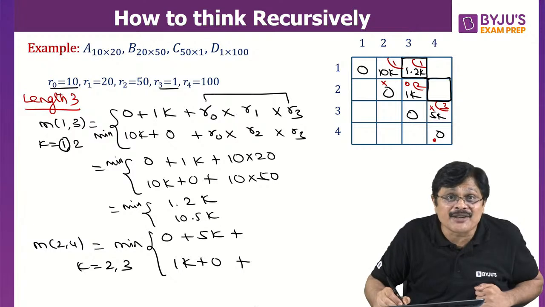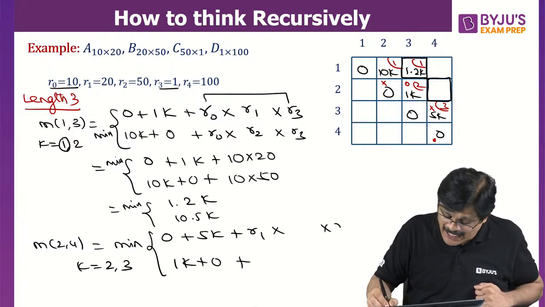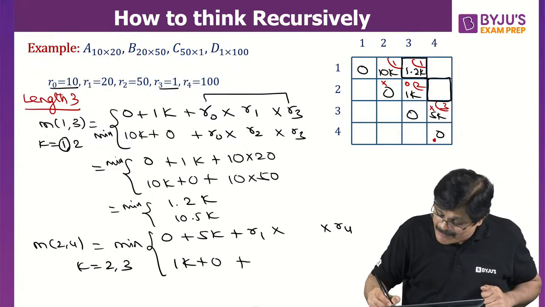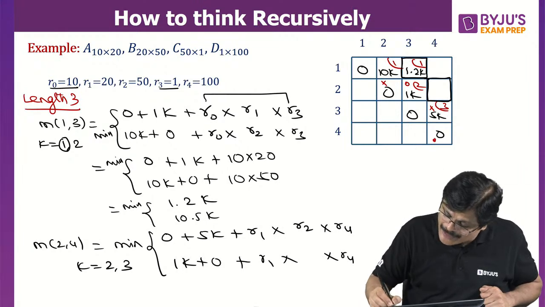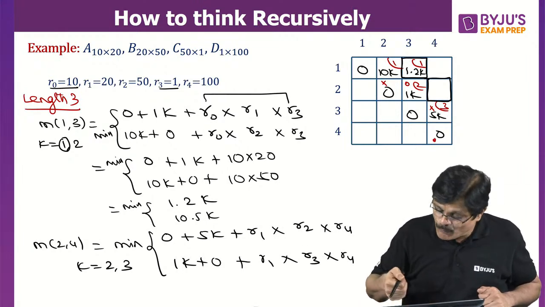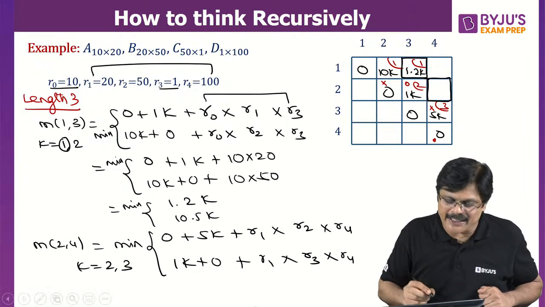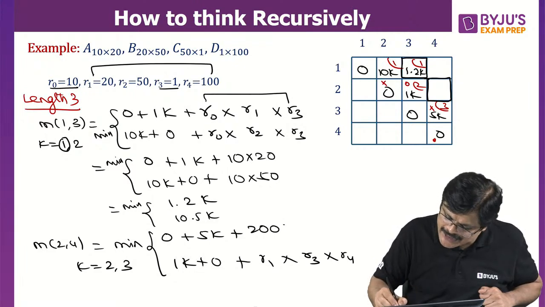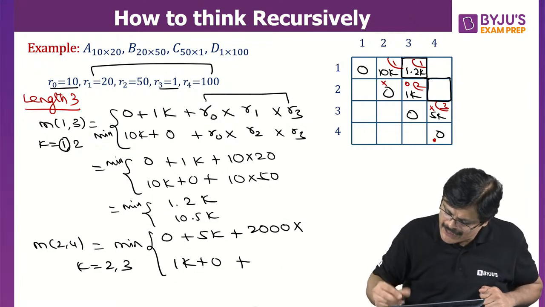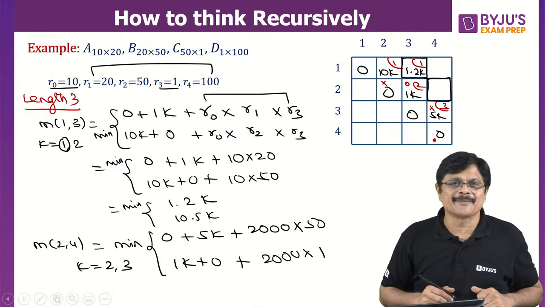And now the Ri values. What about the Ri values, sir? R1, R4 are fixed. Only here R2 will come and here R3 will come. And what is R1 into R4? You can already find it. That is 2000. So it is 2000 into R2, and here also it is 2000 into R3. R2 is what, sir? 50. And here R3 is 1.